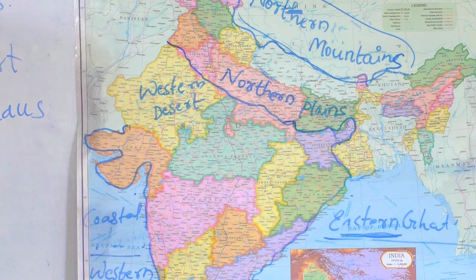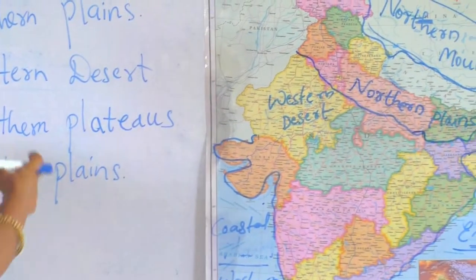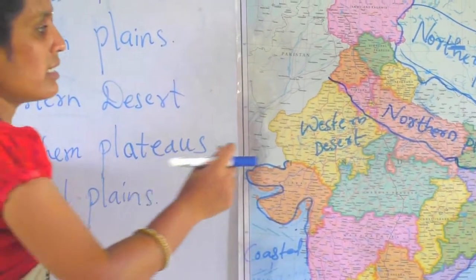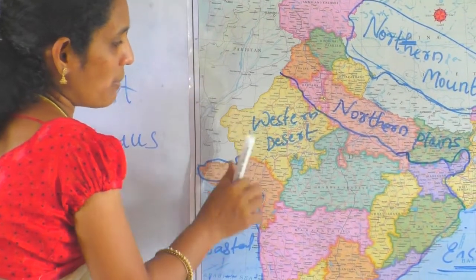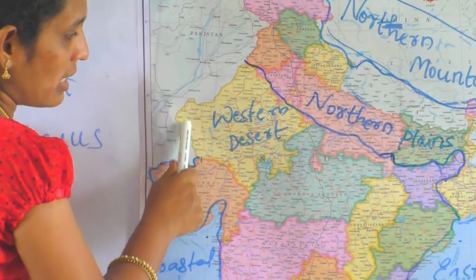Next, third is the western desert. Where do you see the desert? In Rajasthan, Jaipur, and other places. This is the western desert. This part we call the western desert.